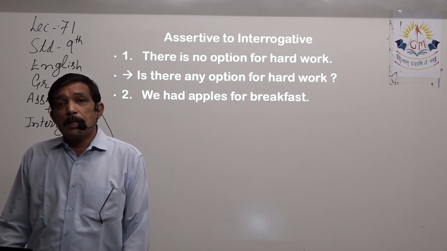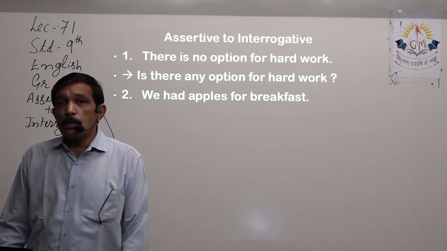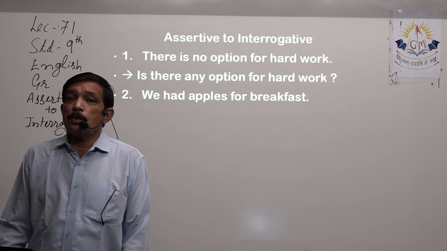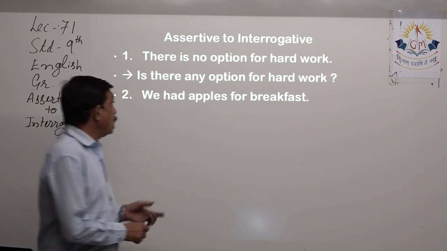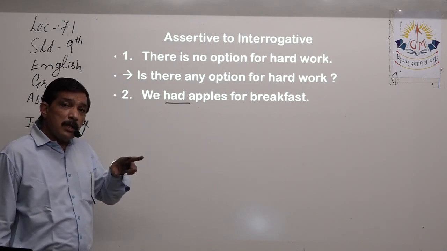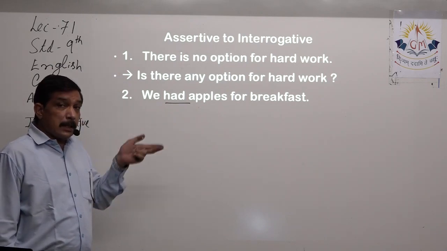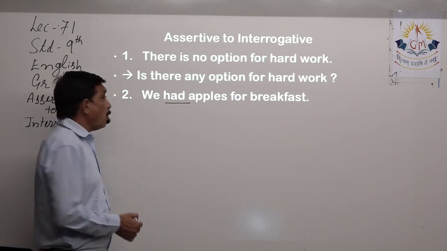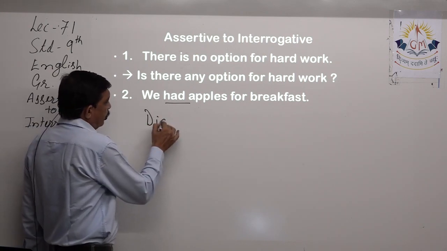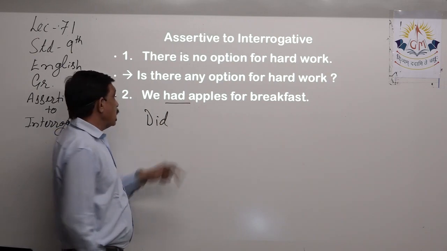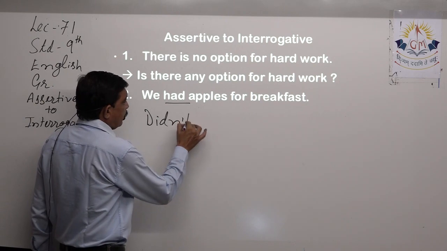So the rule says that if there is no helping verb, then we have to use the forms of do. Now this is had, which means we ate. Ate is past tense, right? So the past tense of do form is did. No negation, so insert negation. So didn't.